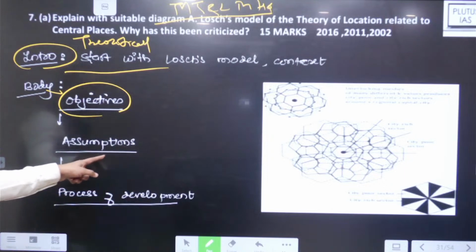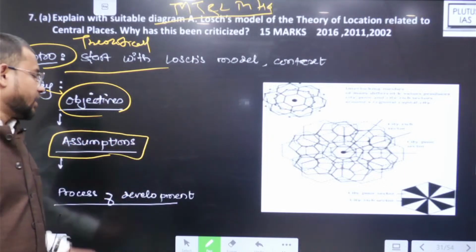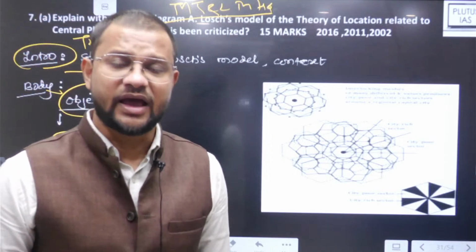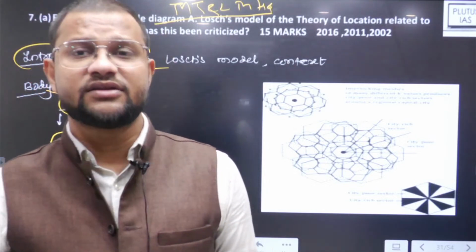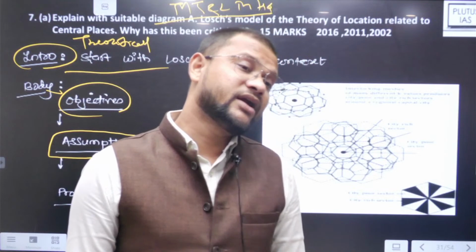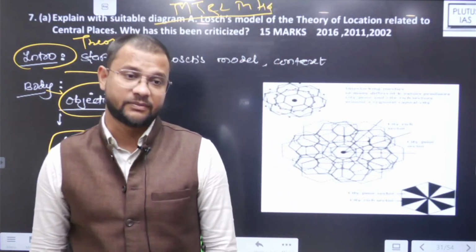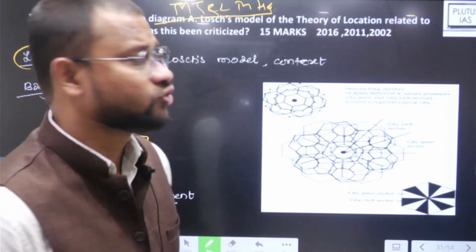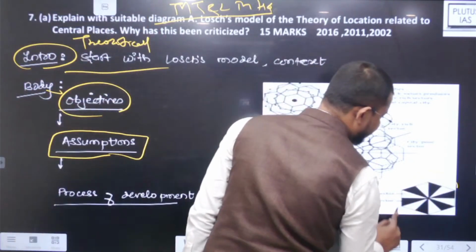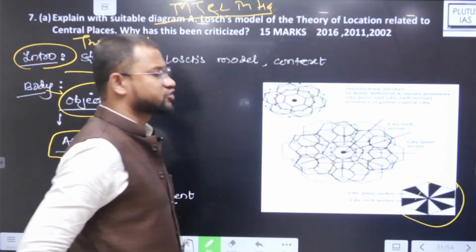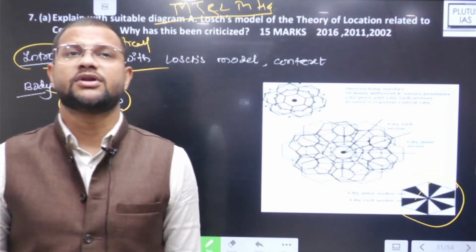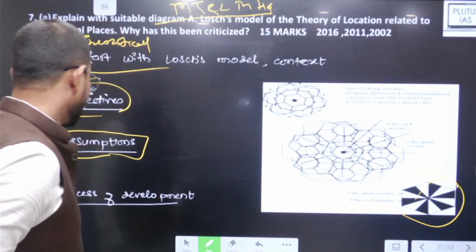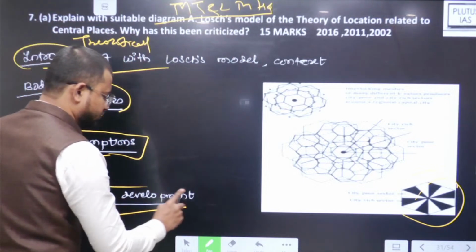Assumptions, as there are many assumptions: Earth's surface is isotropic in nature, man is highly rational and economic in nature, the development of market is demand based rather than supply based, and a few other areas like there should be no overlapping, and hence hexagonal area or shape is most preferable for him, and hence he developed the model or process of development of center place.